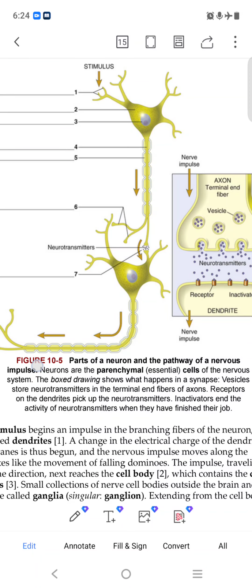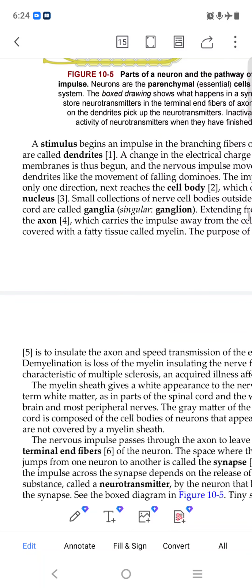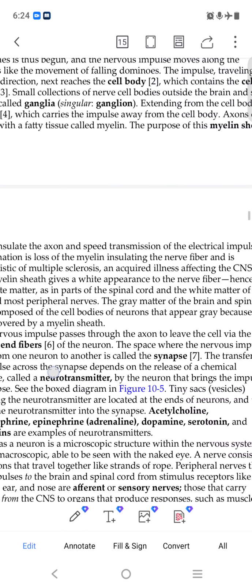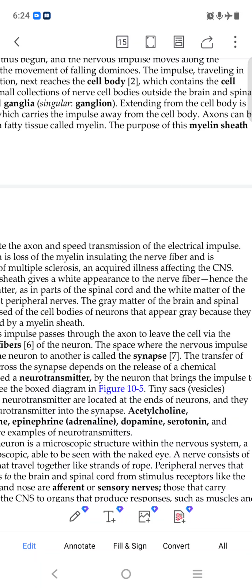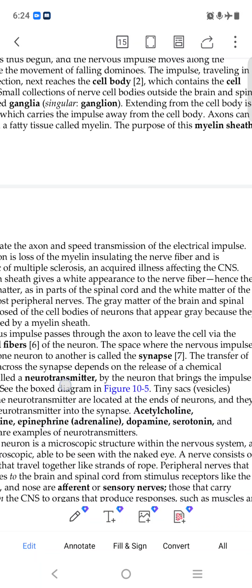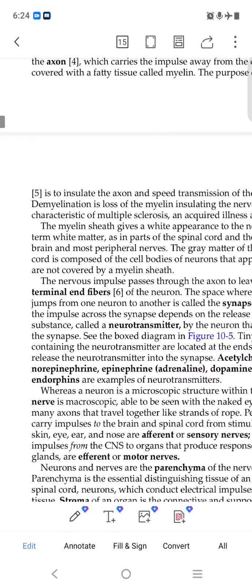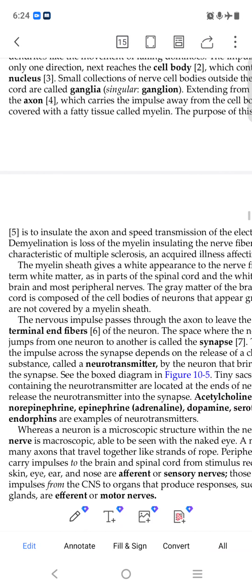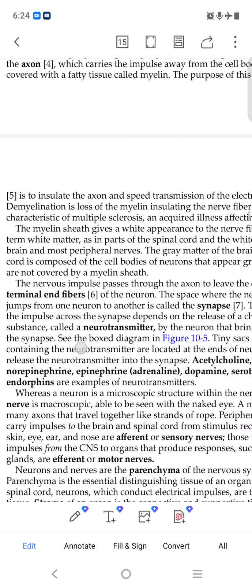This is a myelin sheath, like a covering over the neuron. Its purpose is to insulate the axon and speed up transmission. So they are increasing the transmission of electric pulses. Okay. You can just read all this, you will understand.